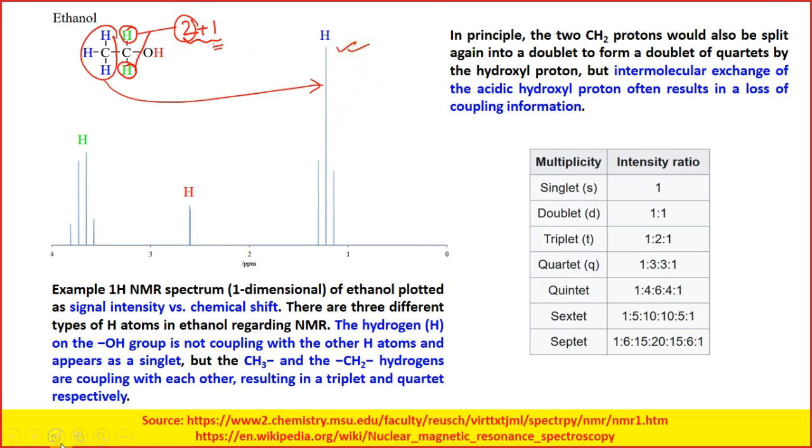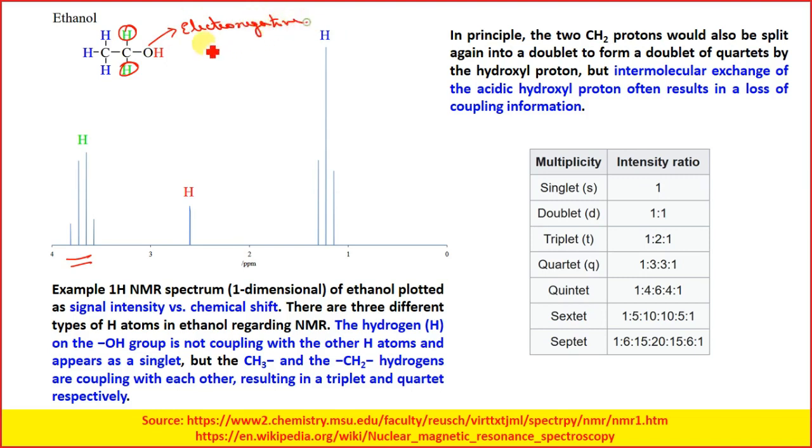Similarly, if you see these 2 hydrogen atoms over here, what is happening? Oxygen is there, and oxygen is highly electronegative. So it is taking the electrons from this carbon atom.